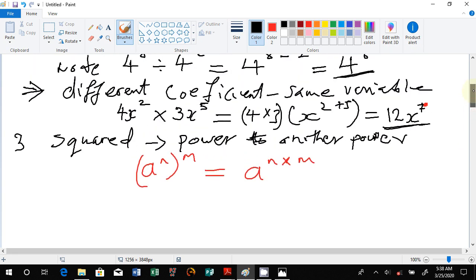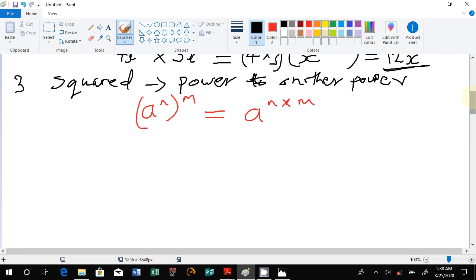Okay, let's make it practical by introducing numbers in it. So we say, when we have 7x squared, then we introduce another power to this one. What are we talking about? 7x squared, then we introduce another power to this one. Let's start applying. First and foremost, this power squares the x squared, it squares the number also. It's very important, unless the number was not squared, but the number is squared also.